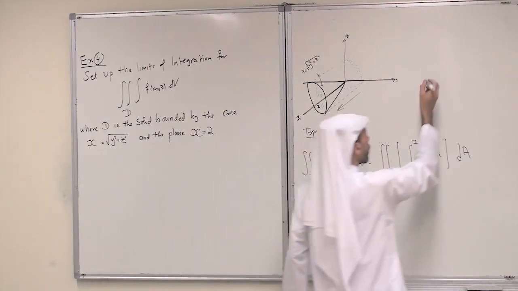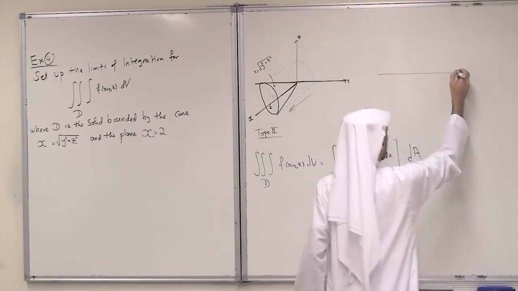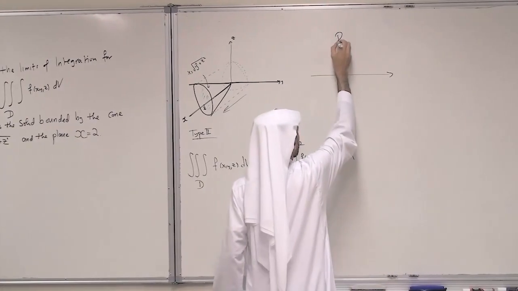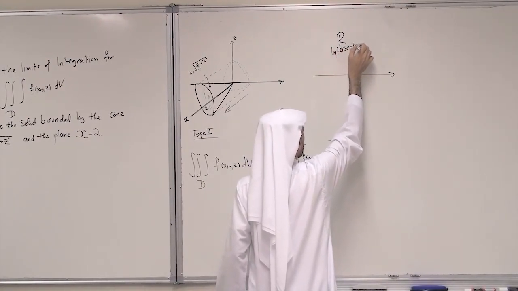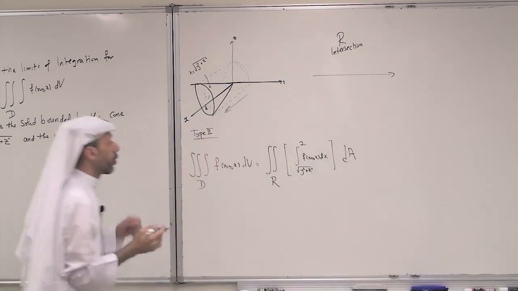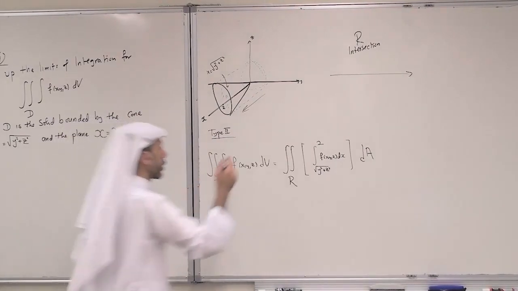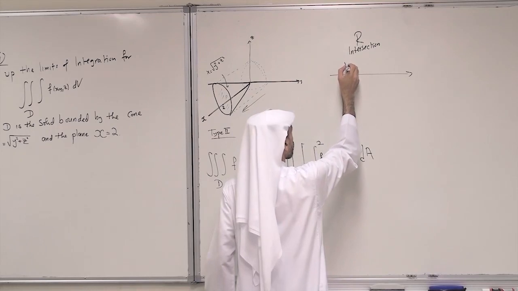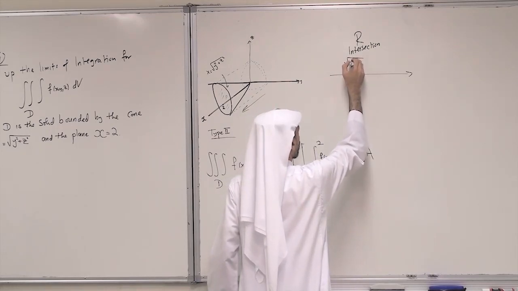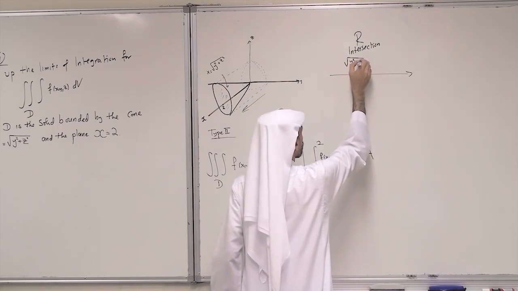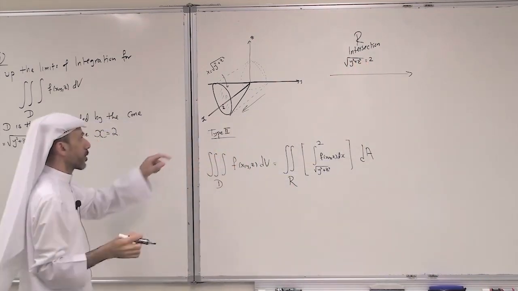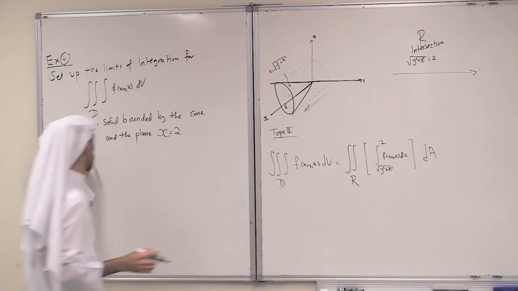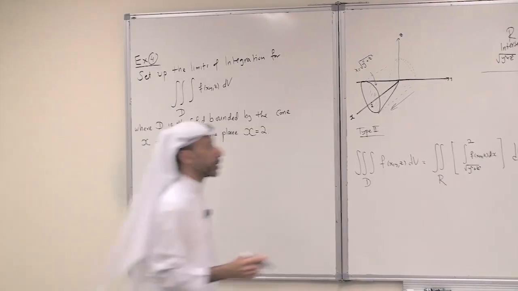So for R, again find the intersection of the cone and the plane. We equate the x's: x equals 2 and x equals root y squared plus z squared.